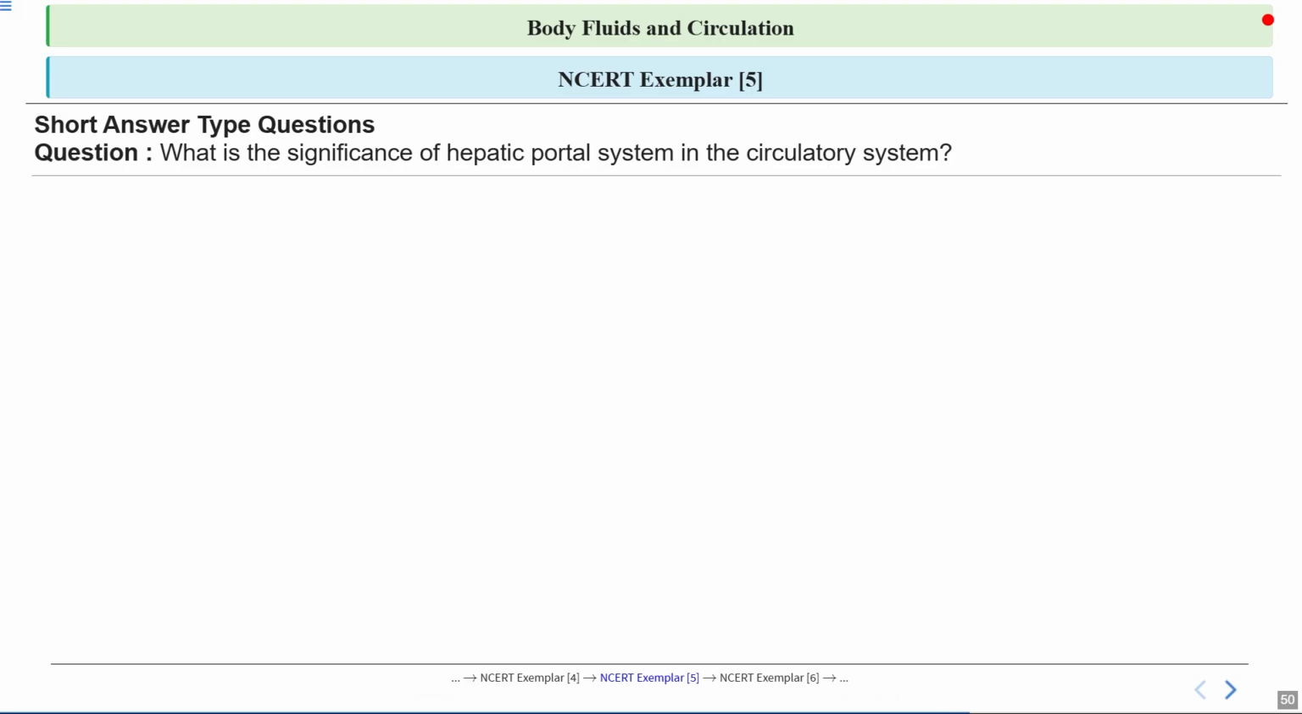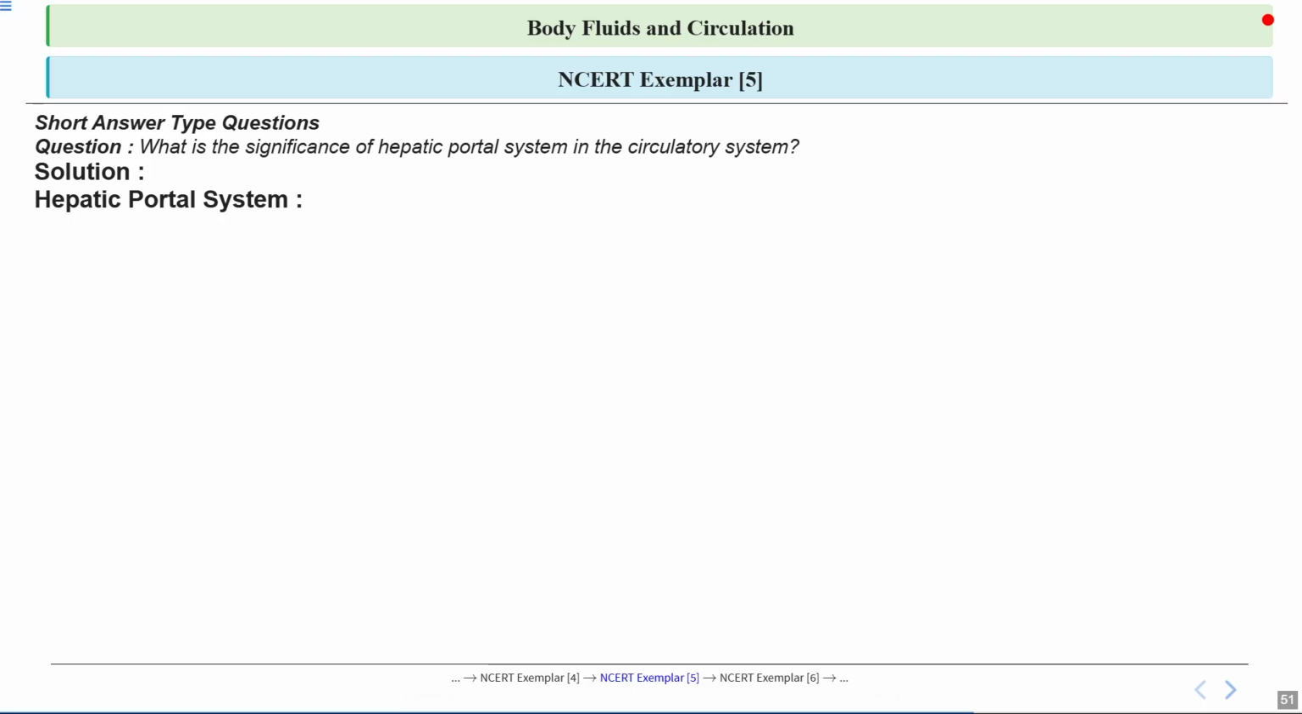If we talk briefly about it, the hepatic portal system acts like a checkpoint for blood coming from the digestive organs. It directs nutrient-rich blood from the intestines straight to the liver before it goes to the rest of the body. So this allows the liver to process nutrients, detoxify harmful substances, and store important molecules. Think of it as a quality control center, making sure only safe and useful substances enter the blood mainstream.